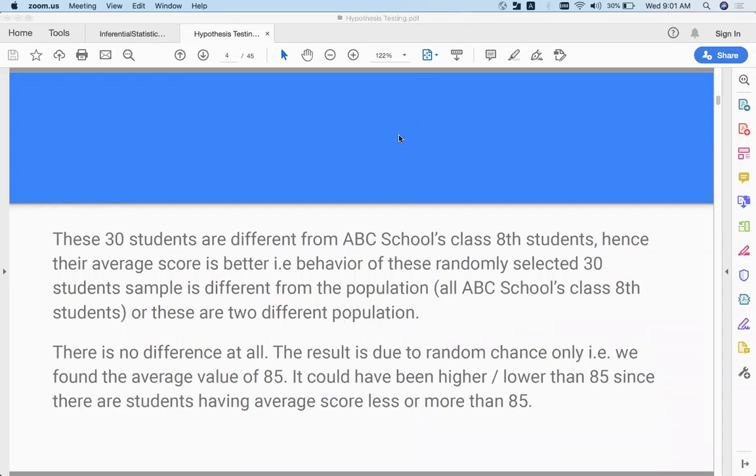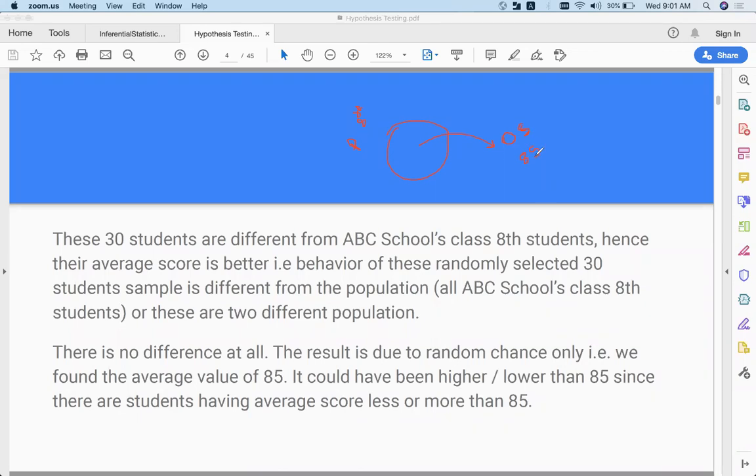So let me explain in simple terms. Let's say this is your population and you draw a sample. So this is your sample. What is the average marks? This is the population of 8th class students, all of them, and this is a sample of 8th class students in mathematics. The mathematics score you got is, let's say, 85.